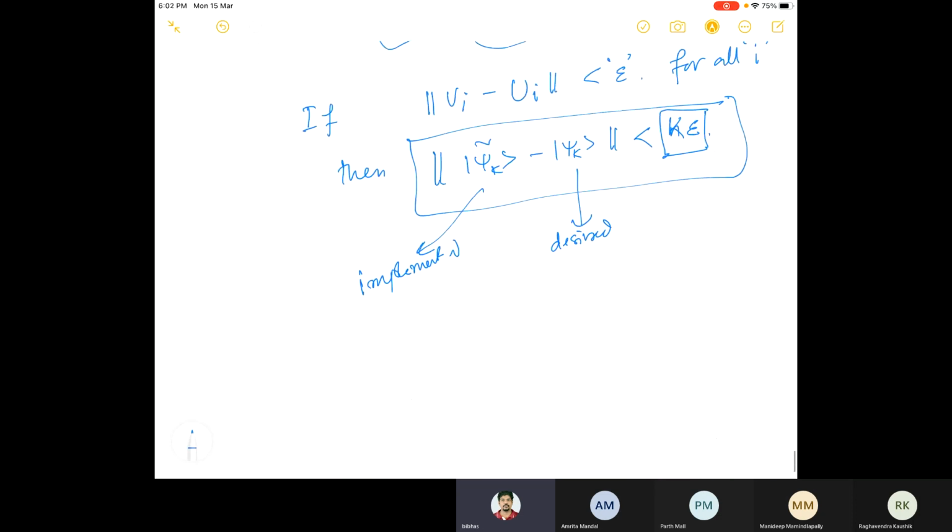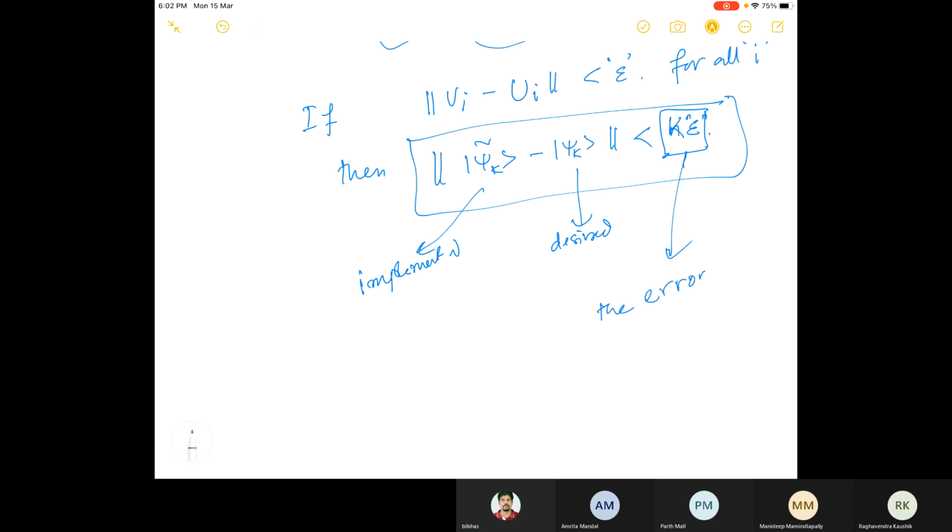So if epsilon is the maximum error, then the original question is how does the error propagate? The ultimate conclusion is that the error propagates linearly.